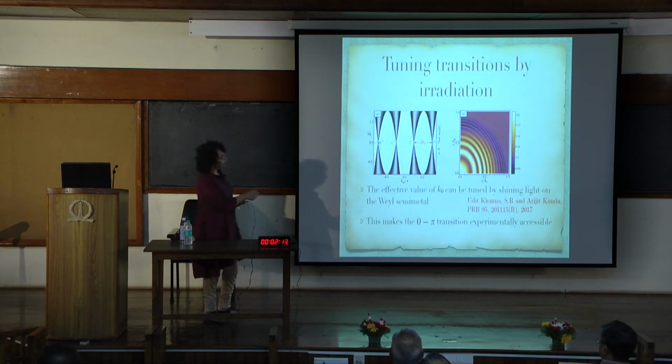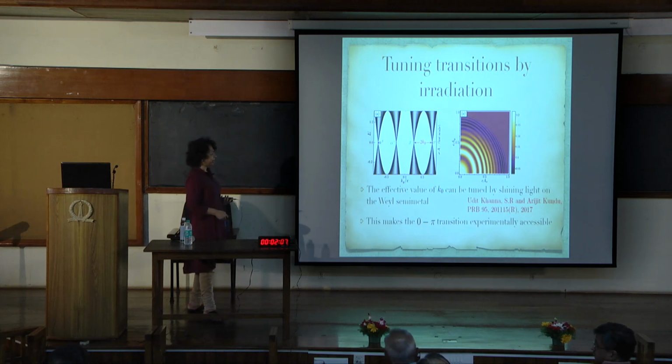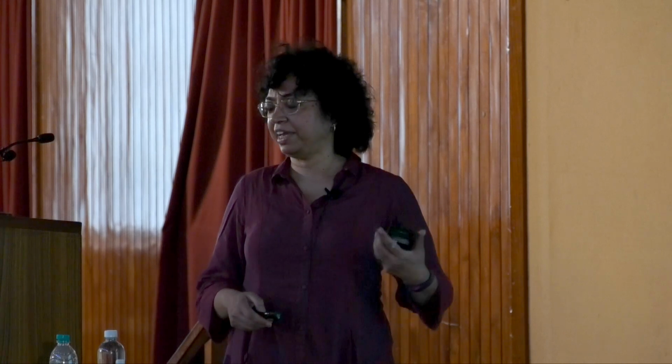And we found that one could tune these 0-pi transitions by the effective value of k0 by shining light on the Weyl semimetal. This actually makes the 0-pi transitions experimentally feasible. You can shine light and you can measure these things.